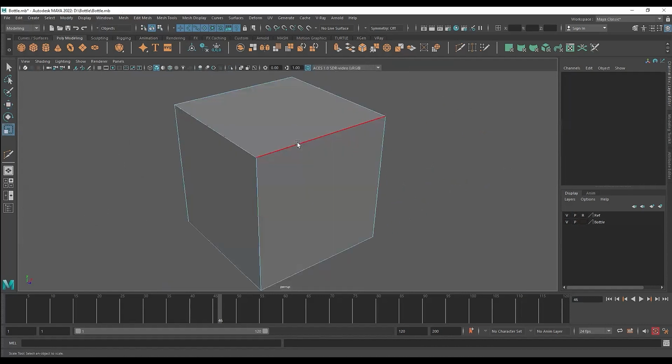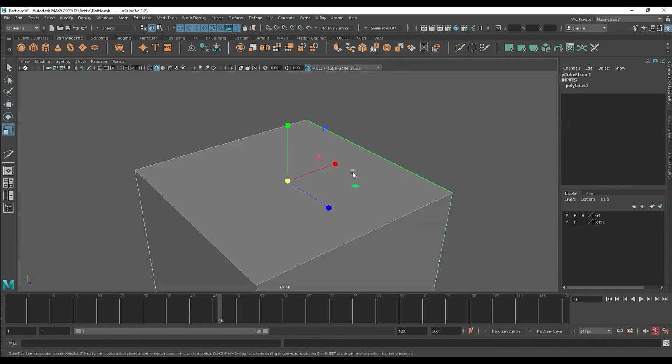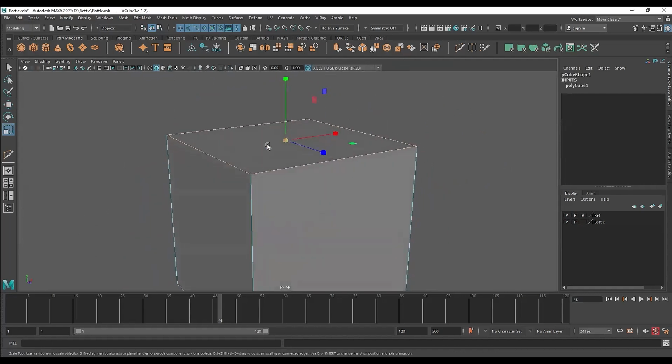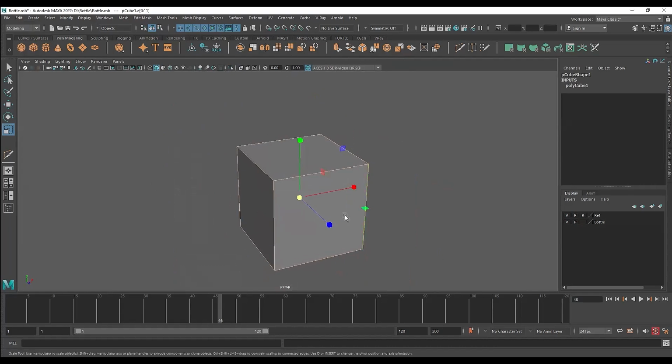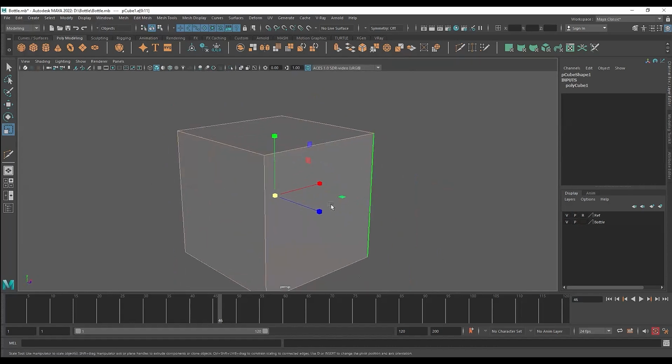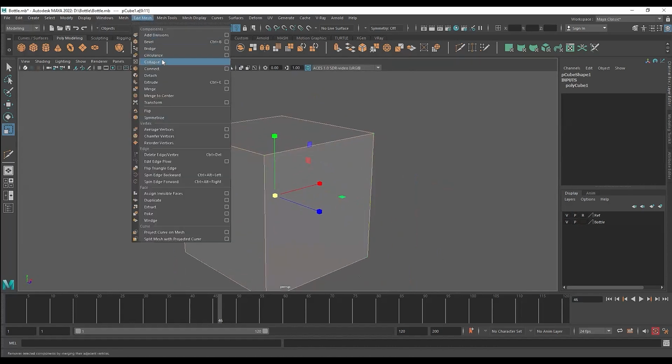So, selecting all the top edges. I'm actually going to select everything. I have everything selected, all the edges selected, and now I want to bevel. You can choose bevel from here. The shortcut is Control plus B. I'm going to use the shortcut.